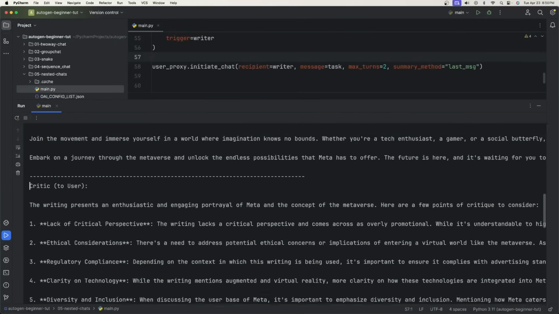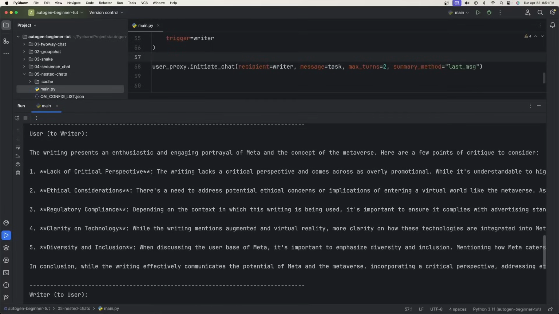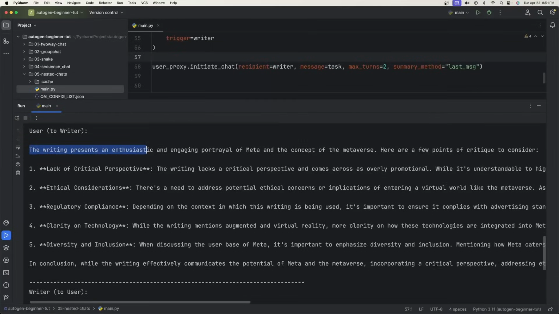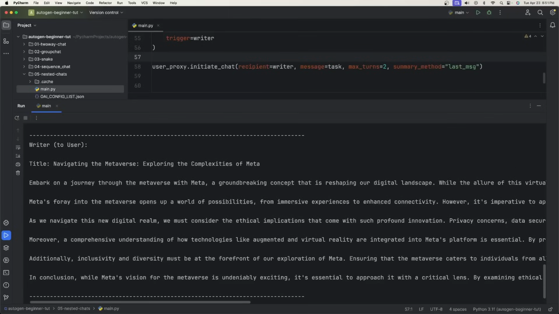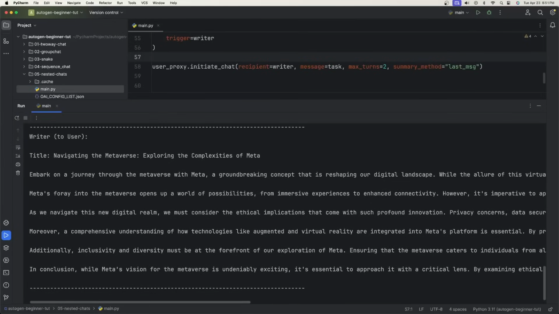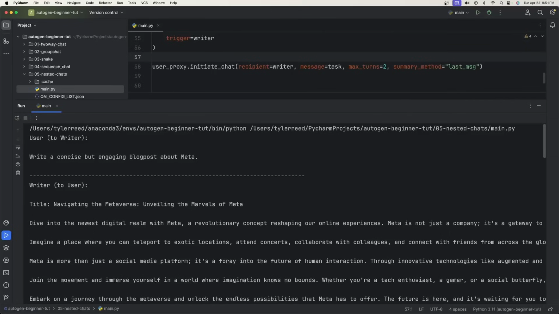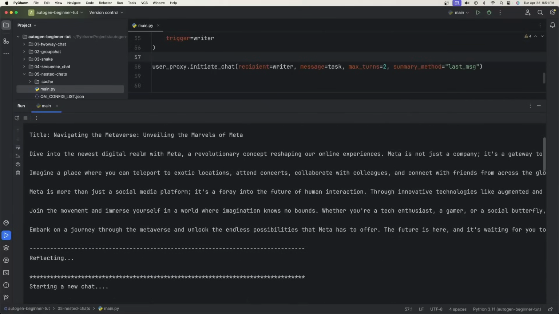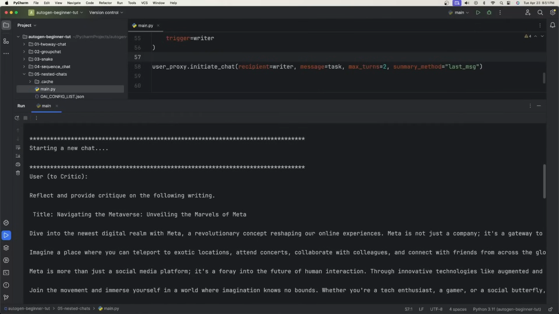Then the critic takes that, critiques it, sends it back to the user, and then the user goes back to the writer and says, the writing presents, and so on. Here are 5 things. And then in conclusion, writing effectively about Meta and the metaverse, incorporate some other things. And then the writer takes the critique, modifies what it originally wrote, and sends that back to the user. Because the writer gave the response that triggered the nested chat, now the user starts talking to the critic.